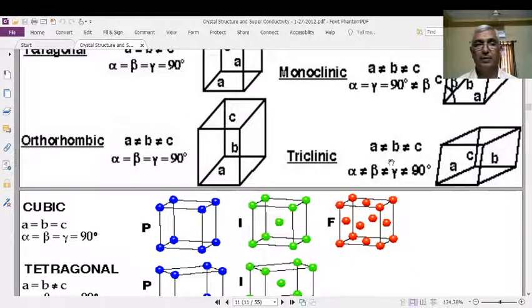If you take orthorhombic and pull it by holding the base with a tangential force along the surface, then you will get this one. A not equal to B not equal to C, but this will remain here and this will drag and displace to this side. That is nothing but the triclinic structure.